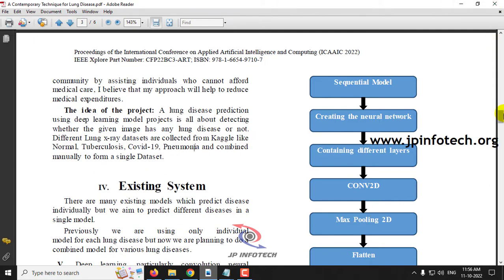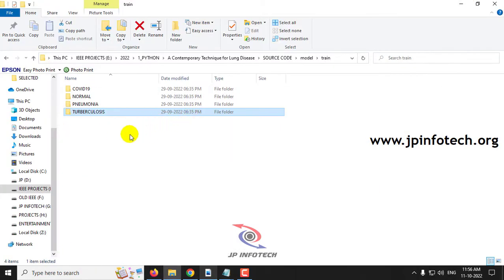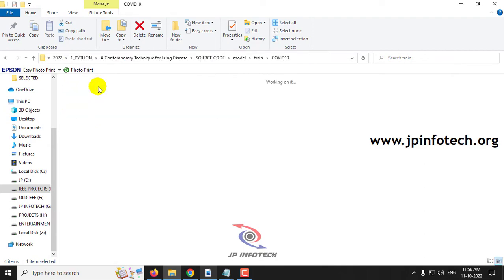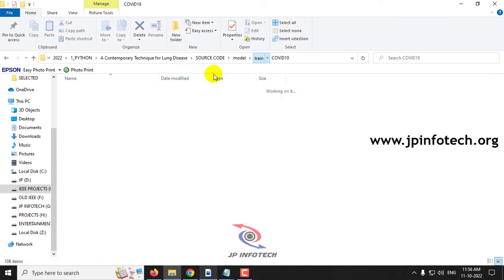Here the dataset has been prepared from various sources like Kaggle and the internet, because it consists of various kinds of lung diseases. Let me show you these things. Here you can see the COVID X-ray images dataset.